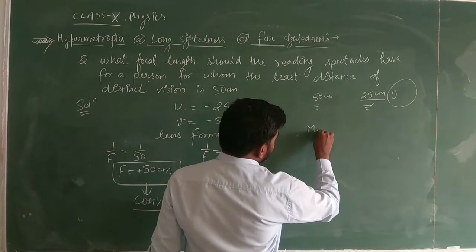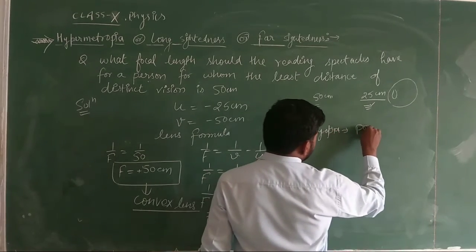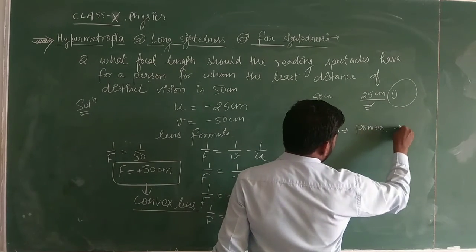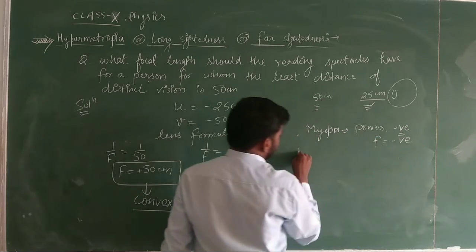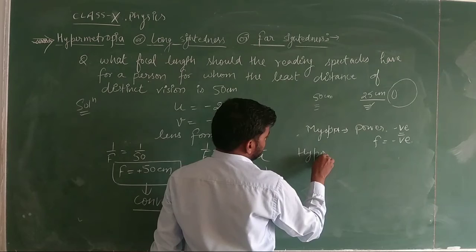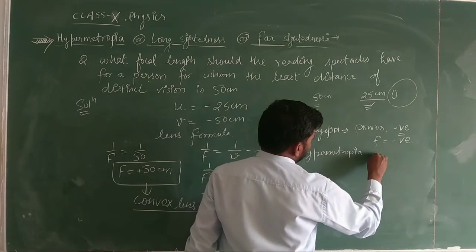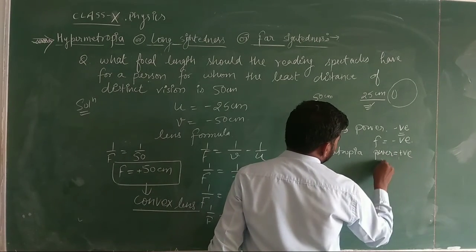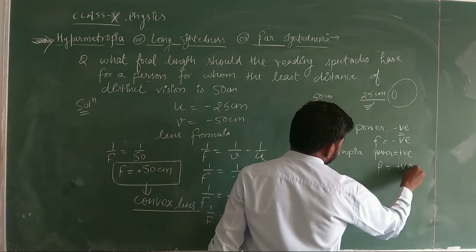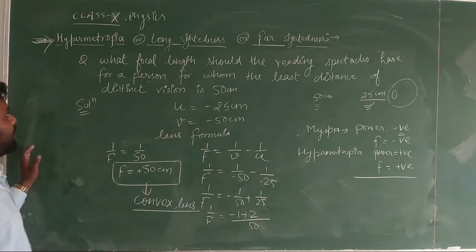In myopia we generally calculate power, which also comes in negative because focal length is negative. But in hypermetropia, power will be positive because focal length is positive. Okay, it is a question based on hypermetropia.